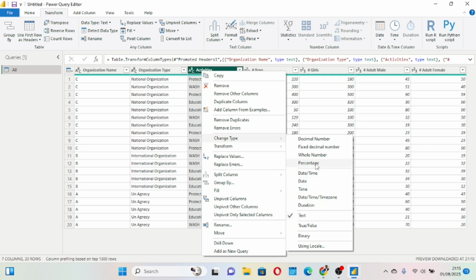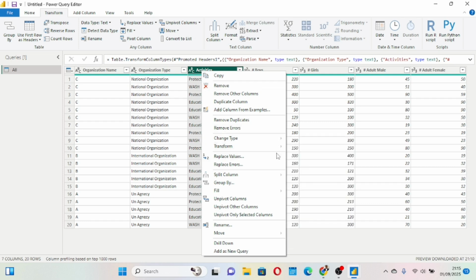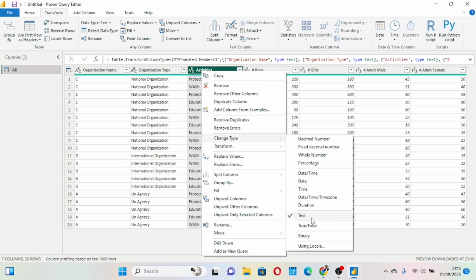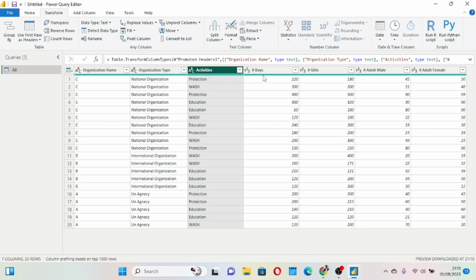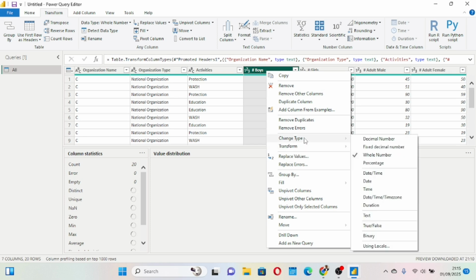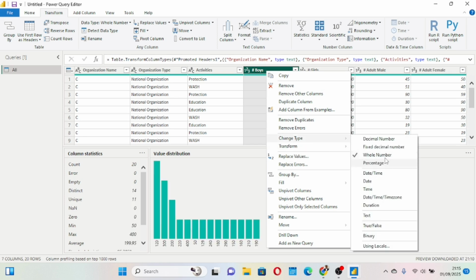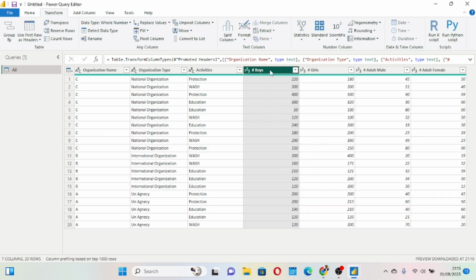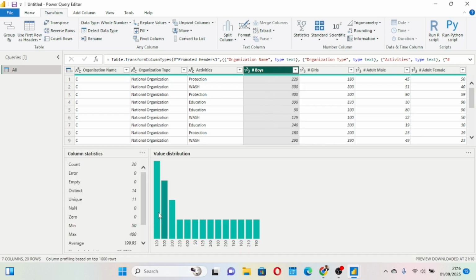You have percentile, date and time, date, time and zone, duration, text. You see? So if you find ABC and 1, you just come here and correct it by clicking text. The same thing if I come to this column, right click, and come to change data type, you see it's whole number. And then it already starts analyzing, already giving me some visuals under here. We are not yet at the level of visuals.